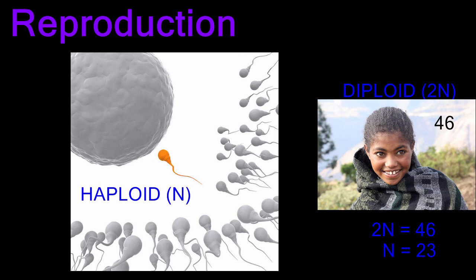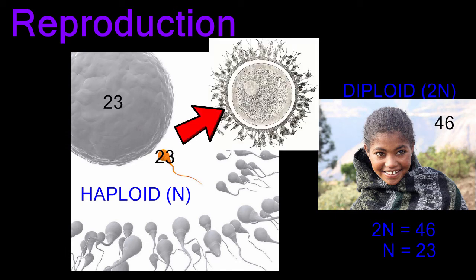Because of the two divisions of meiosis, a human sperm has 23 chromosomes, and a human egg has 23 chromosomes. When they fuse during fertilization, the resulting zygote will have 46 chromosomes. This zygote can then develop into a healthy human baby who received half of its genetic material from its mother and half from its father.